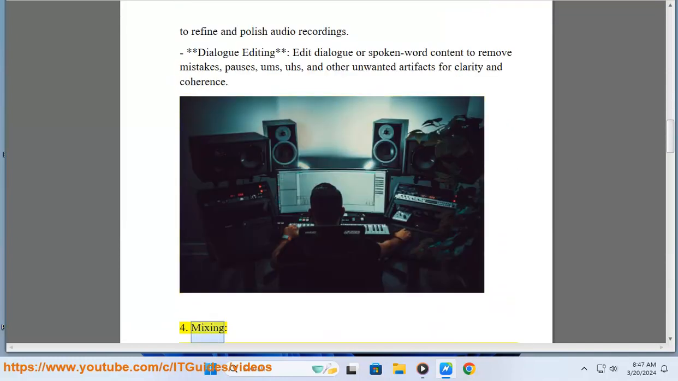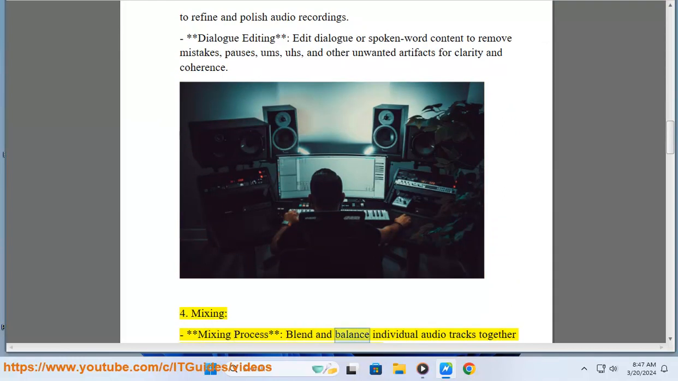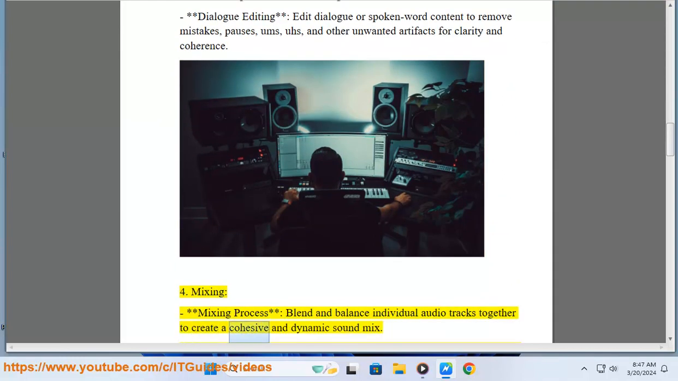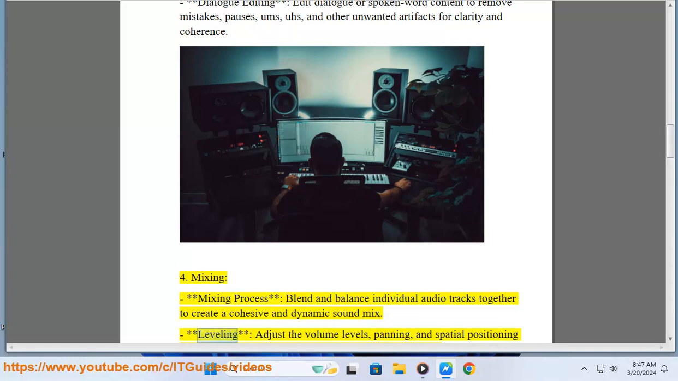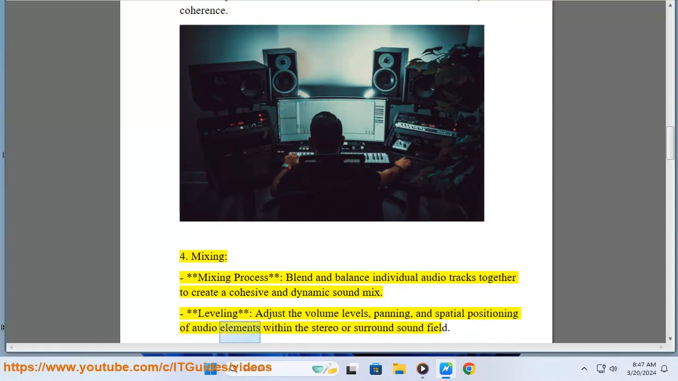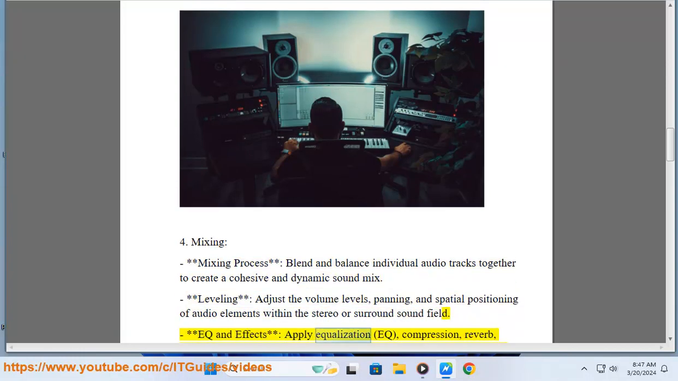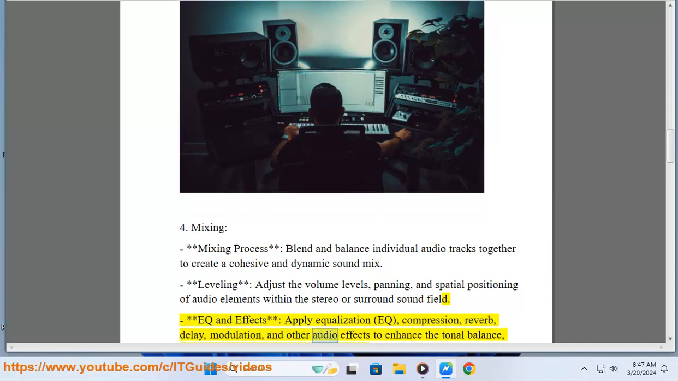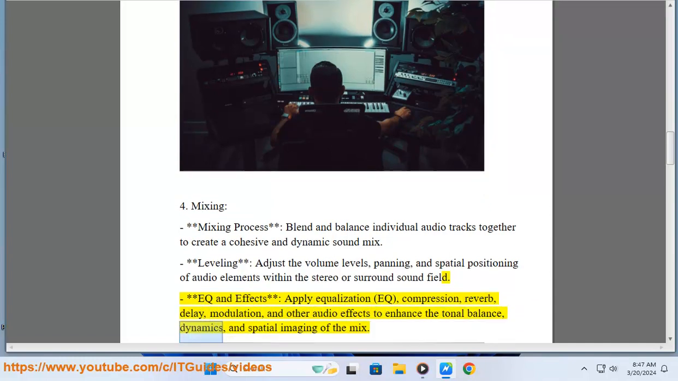4. Mixing. Mixing process: blend and balance individual audio tracks together to create a cohesive and dynamic sound mix. Leveling: adjust the volume levels, panning, and spatial positioning of audio elements within the stereo or surround sound field. EQ and effects: apply equalization, EQ, compression, reverb, delay, modulation, and other audio effects to enhance the tonal balance, dynamics, and spatial imaging of the mix.